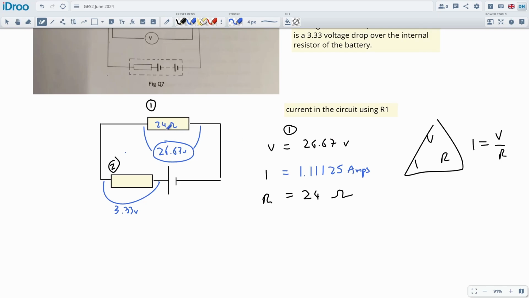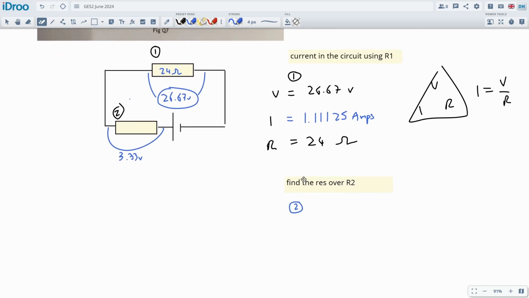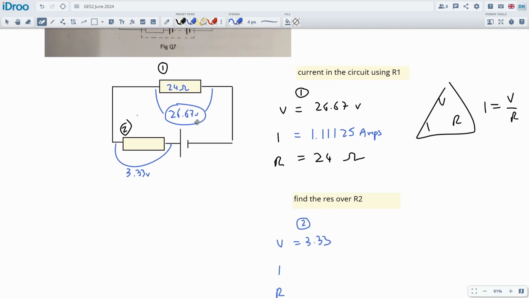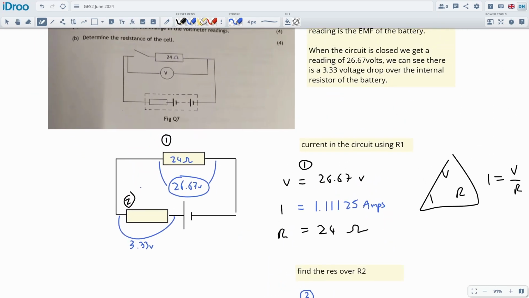Alright, so this is 1.11 amps going through that section, and because everything's connected in series, we know there's 1.11 amps going through the second resistor. So now we can find its resistance, R2. We're just going to do the same kind of thing. We've got component number 2. We're going to use VIR, and the supply voltage is 3.33. This is the potential difference across that resistor. We talked about that. I did it in my head, because we got 30 volts. If you do 30 minus 26.67, I'm sure you get 3.33. Let's just double check that.